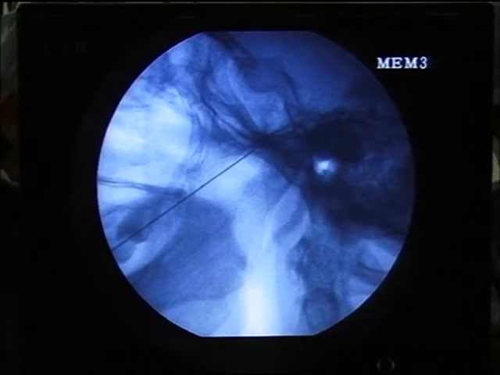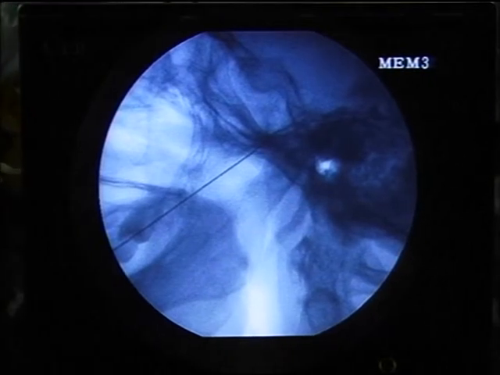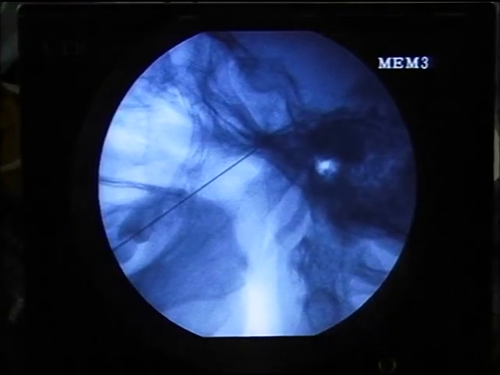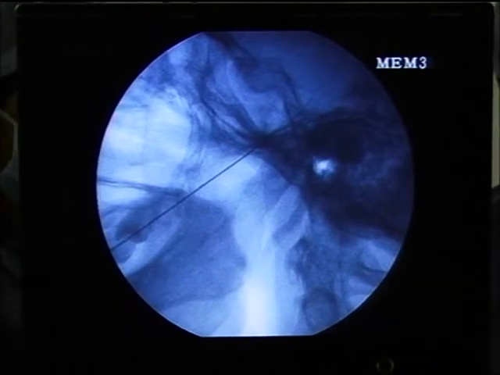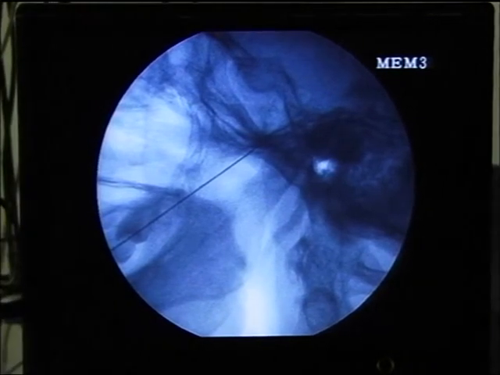But how will you target? Suppose this is your right side and you are targeting here. So you'll be at a different position. Yes, you have to superimpose it.